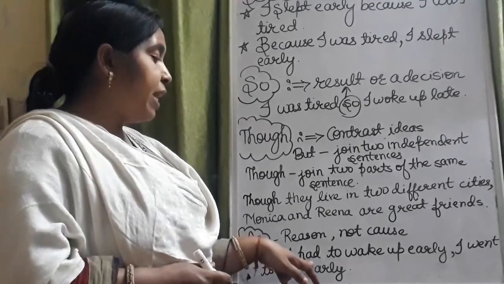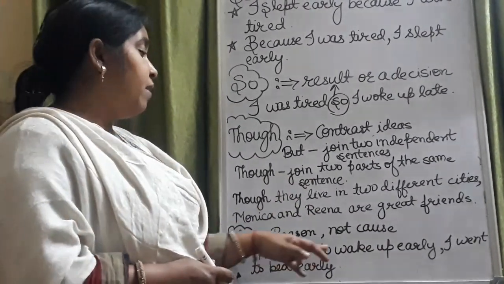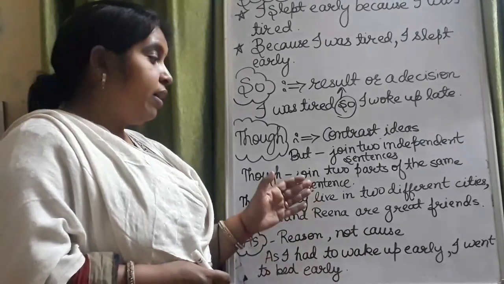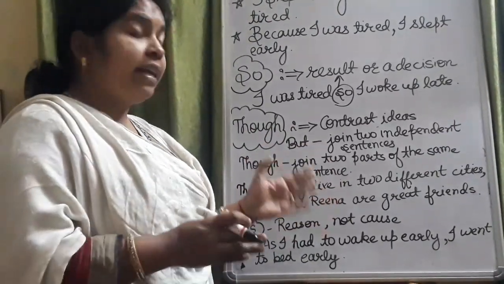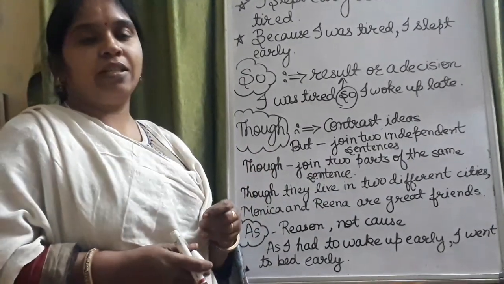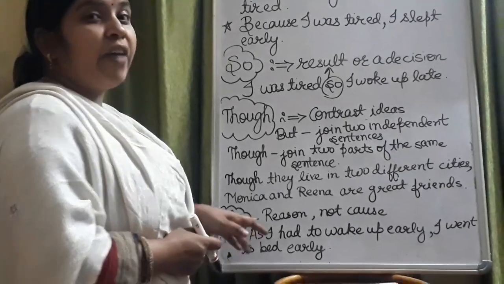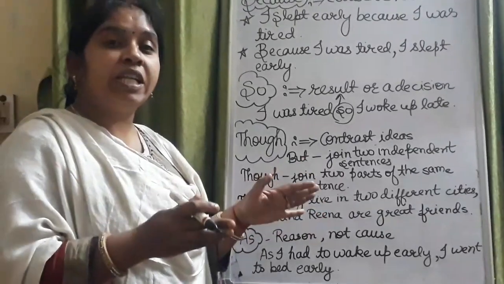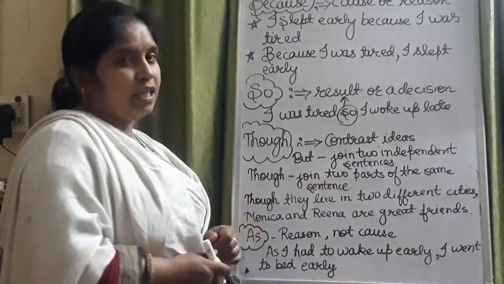As I had to wake up early, I went to bed early. Now here one part of the sentence tells us the reason of the other part of the sentence. Okay students. So in this manner we use as when we tell the reason of one part of the sentence to the other one. That time we use the conjunction as.